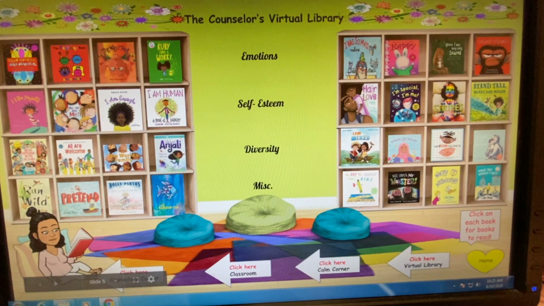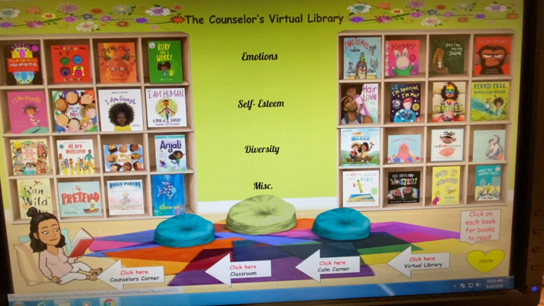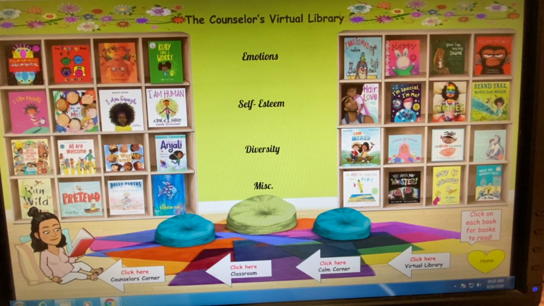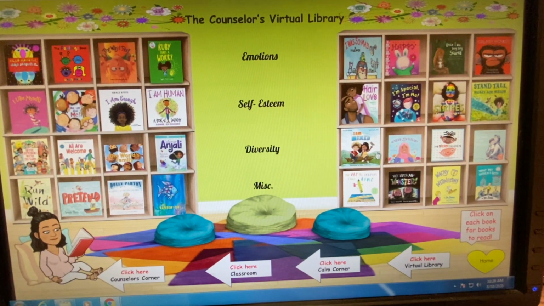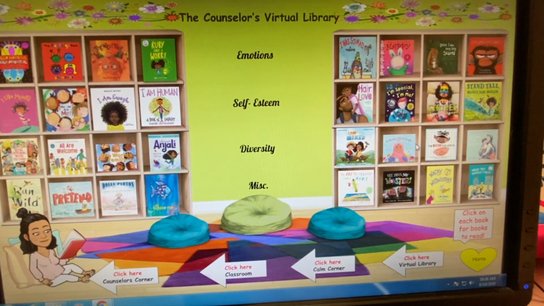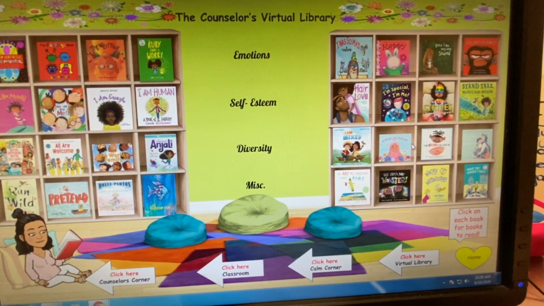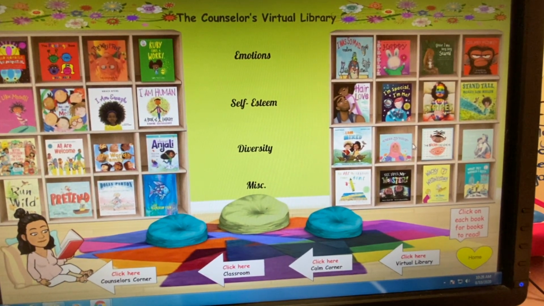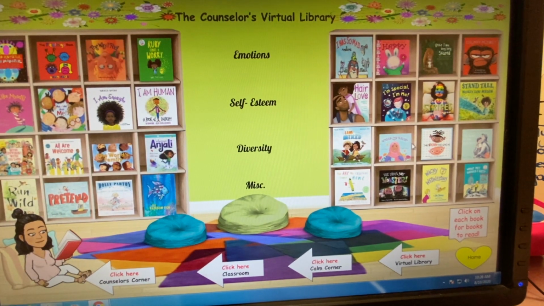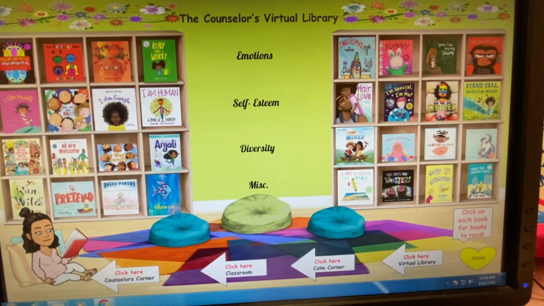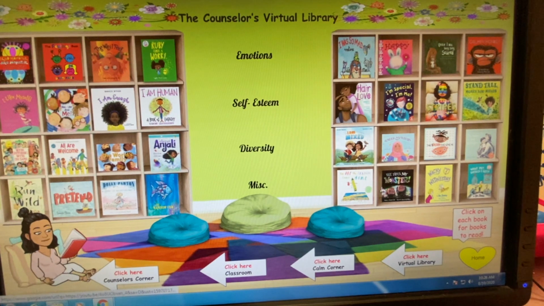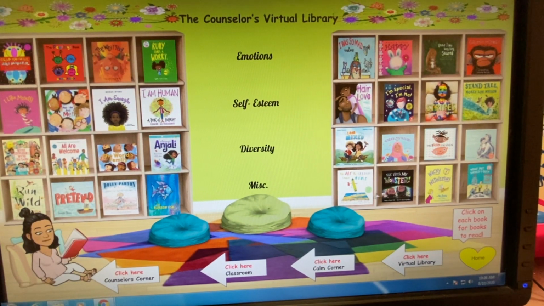As you can see, this row is all about self-esteem. And so we have Hair Love, Stripes, I Am Enough, I Like Myself. So all these good books. The next one is diversity. So this is going to be really addressing embracing your differences, loving the skin that you're in, basically being nice and kind to people even though they look different than you. And those are what those books are going to be geared around. And this one is just the miscellaneous books. These books are not really geared towards a certain topic, but these are just books that I decided to go ahead and put in there.